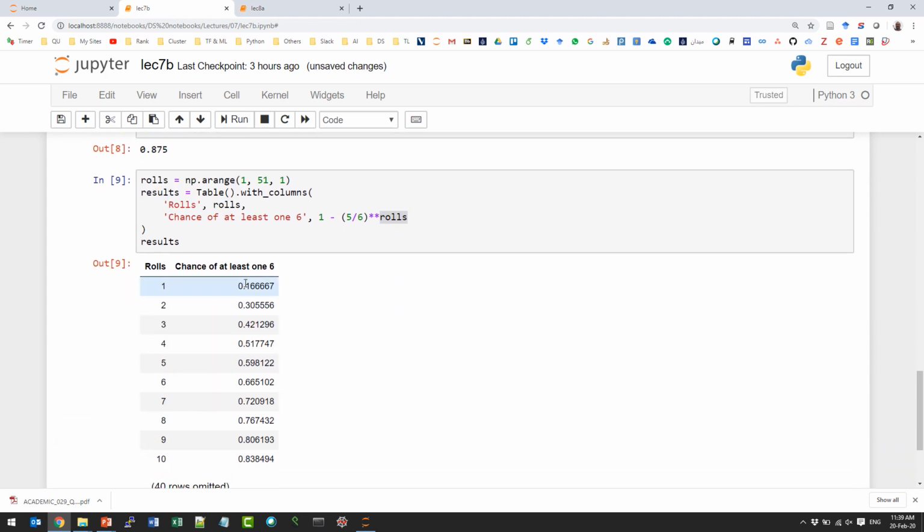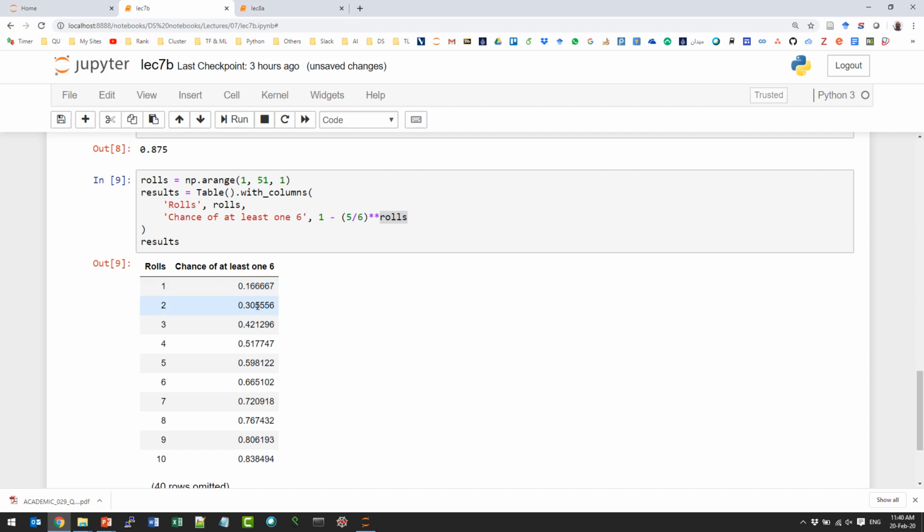So you see, in the first row, what is that number? I understand that's the probability, but what is it as a fraction? What do you expect when we roll the die 1 time? What is the probability that you will get at least one 5? 1 over 6. So this is 1 over 6.